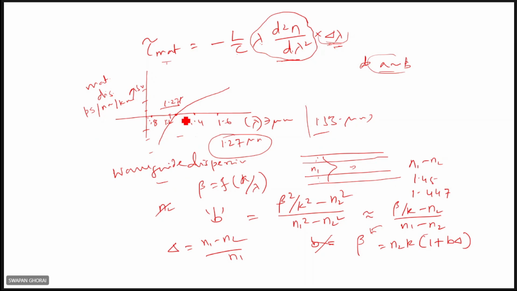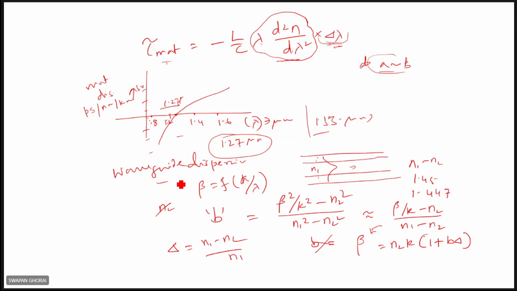Also, if you choose the lambda on the longer wavelength side, around these regions, then this factor, d2n upon d lambda squared, is minimum, and you can minimize the material dispersion. Okay, this is about material dispersion.